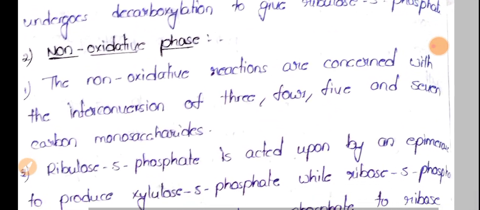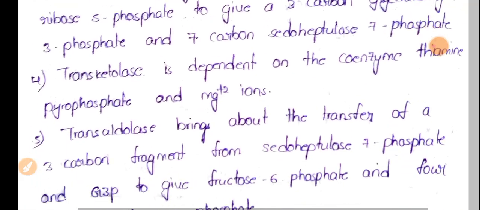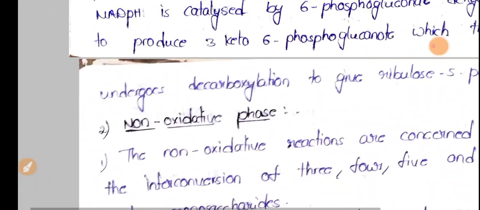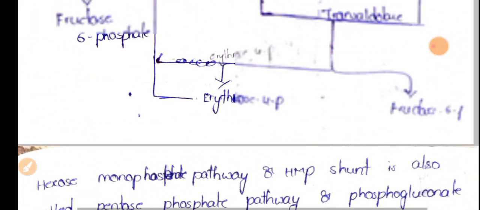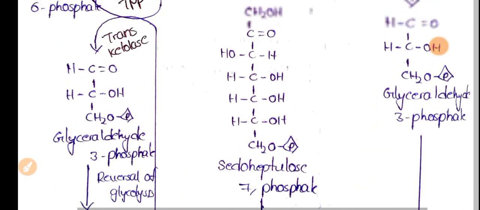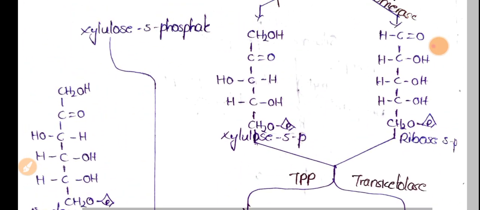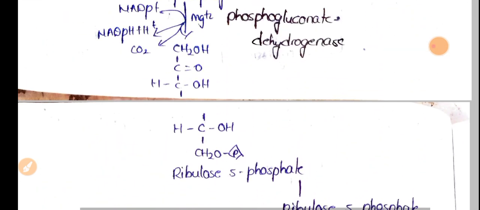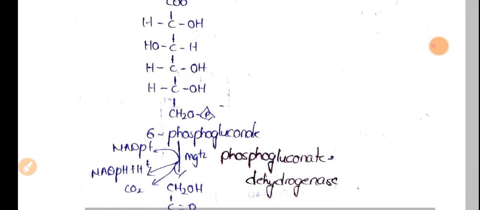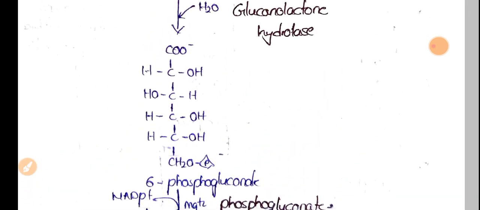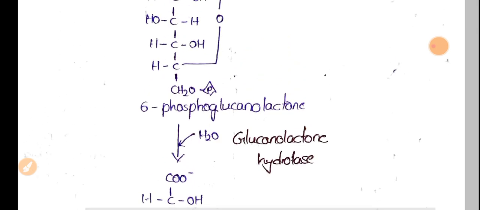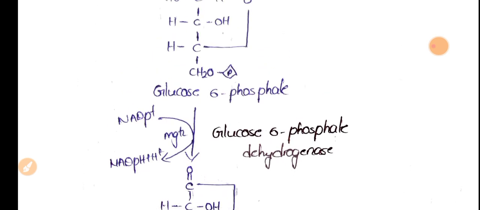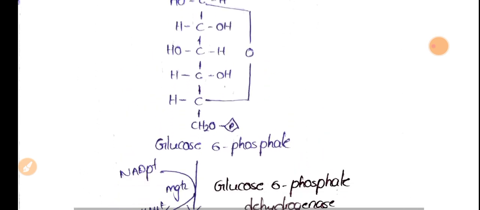So write the notes clearly. If you have any doubts, please contact me. And while writing this pathway, please be careful because it is a little complex, and write the structures properly. Along with notes, please practice the structures. You have a number of structures regarding this particular biochemistry paper. So prepare with complete concentration and utmost care while reading this biochemistry paper.